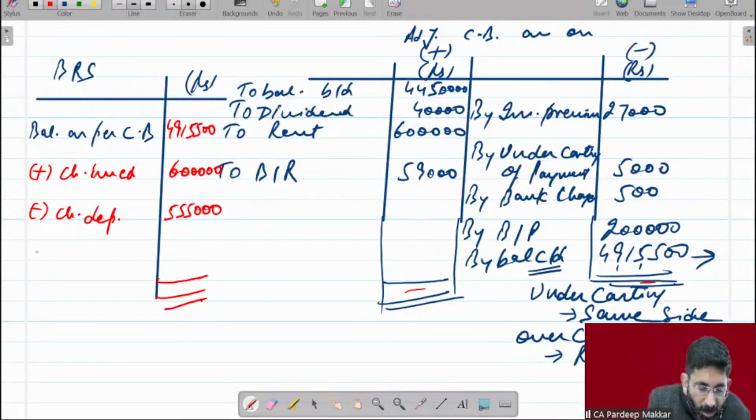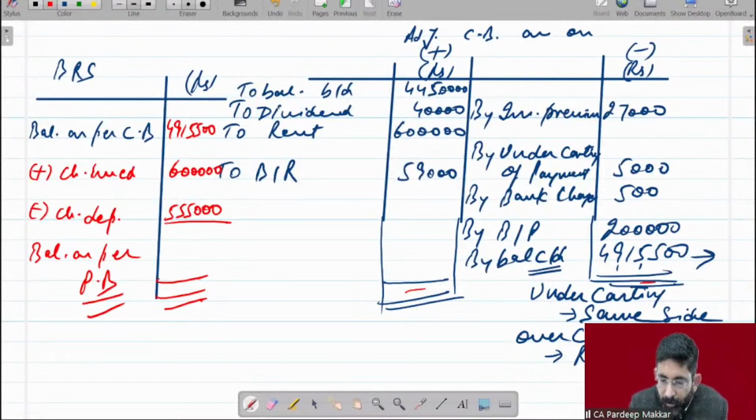Get the balance as per passbook. 49,60,500. Why we take opening balance on debit side?